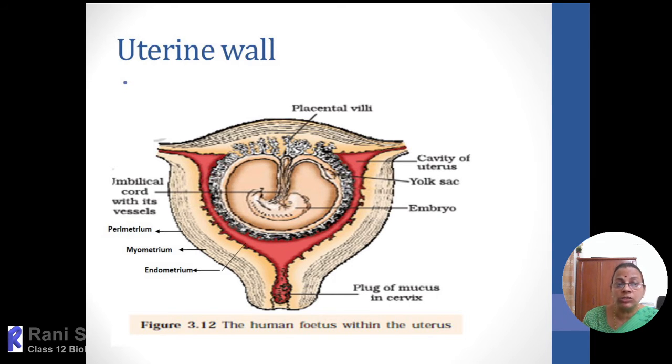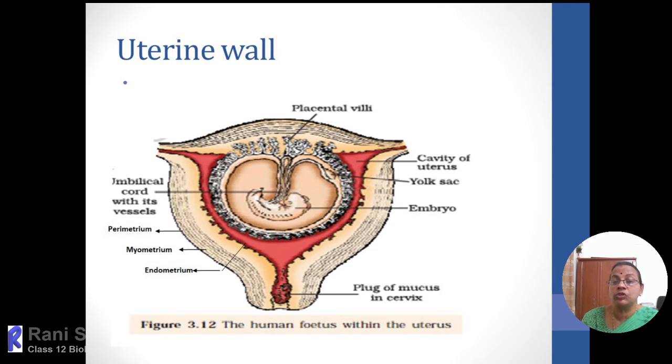Then the innermost layer is supplied with vascular as well as glandular tissue. That means rich blood vessels are there. At the same time, glandular secretions also will be there. So that is called the endometrium, the innermost layer. And the speciality of the endometrium is that every month, if there is no pregnancy, the endometrium will be peeled off, because it is ready to receive a human embryo in the early stages.